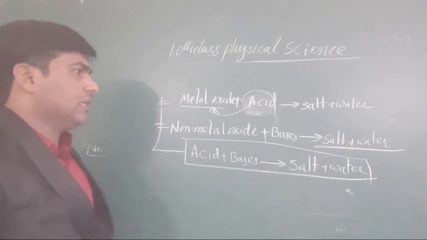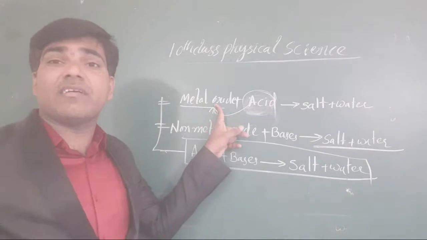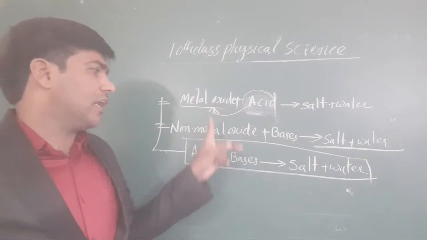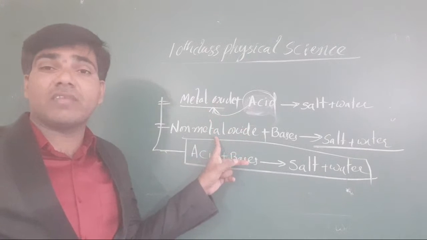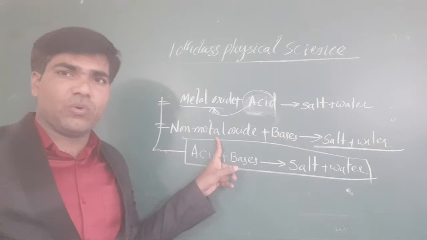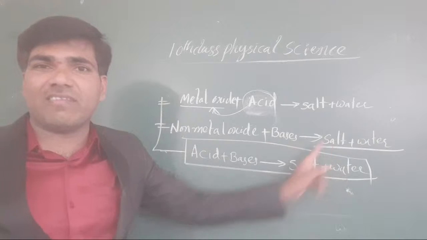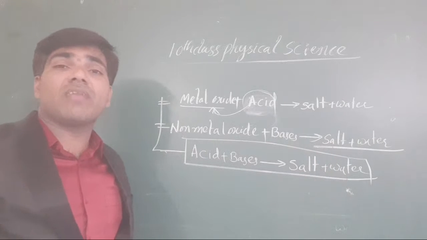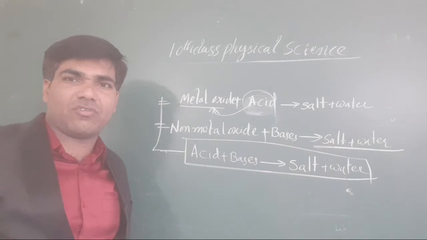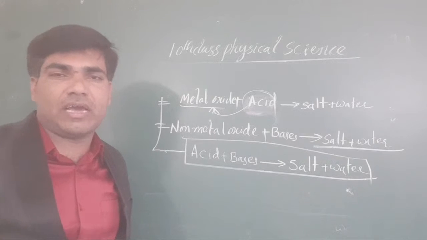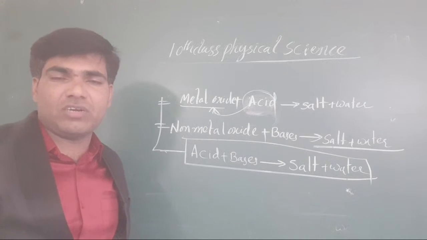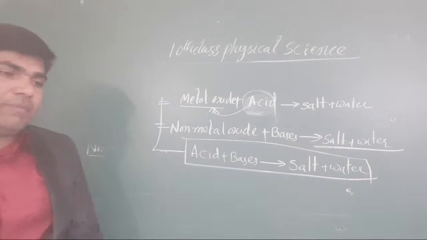So in case there is a metal oxide, it becomes a base. Here non-metal oxides become acids. Like that you conclude it. Understand, all the students? Why? Because we are getting the products as salt and water, same as the neutralization reaction. Clear or not, all the students? In this way, the question may be asked like that.